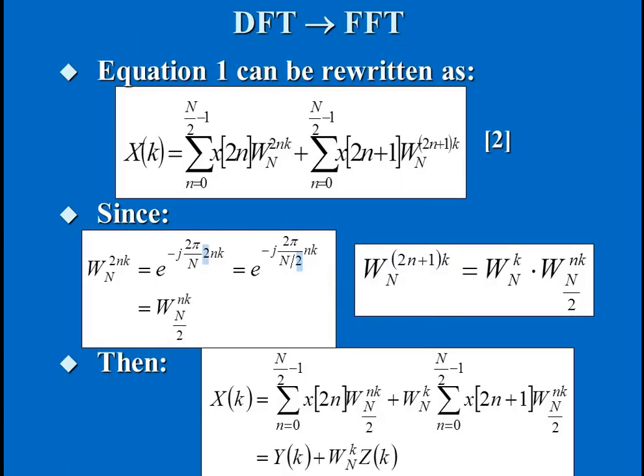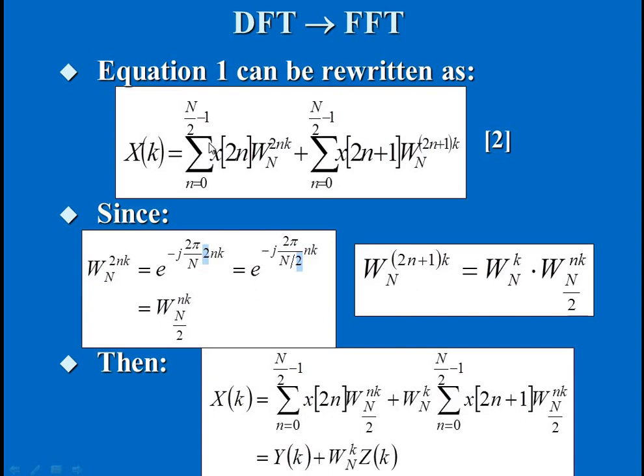As per the split of the input sequences into odd and even, we write this general form as two terms, one with even and another with odd numbers. The given input has length n, but now we have split this n sequence into two equal halves, so the length is going to vary. In the previous case we had n from 0 to n minus 1, whereas here we have only two halves of n.